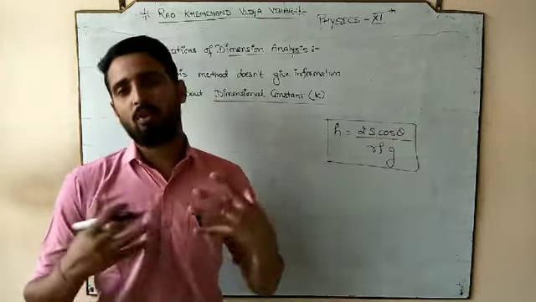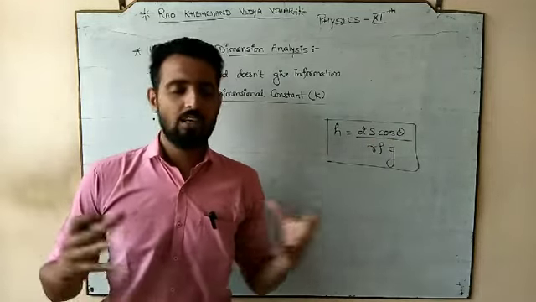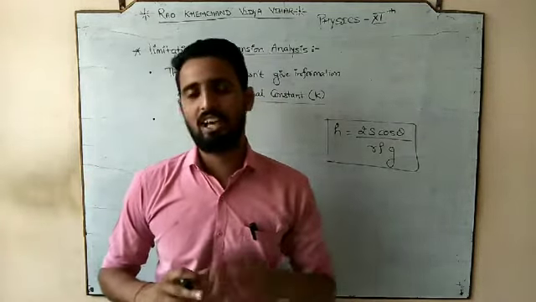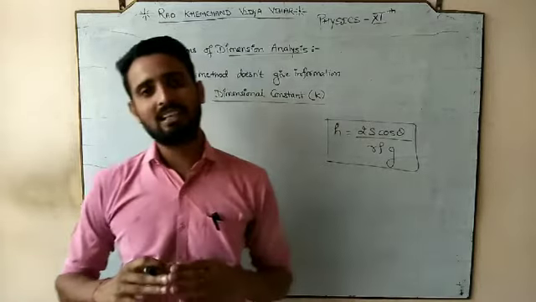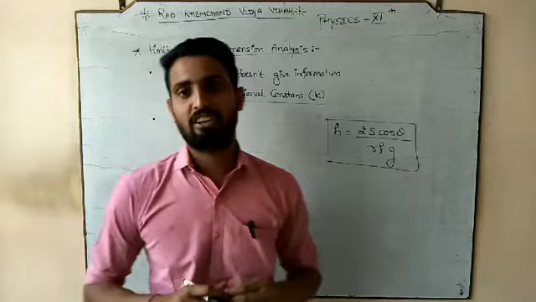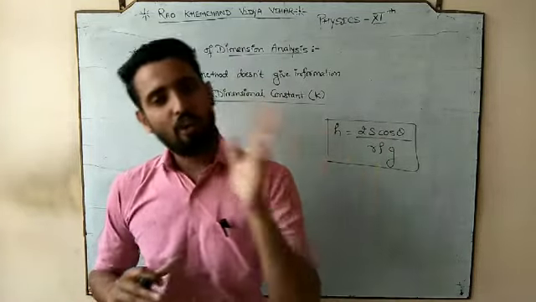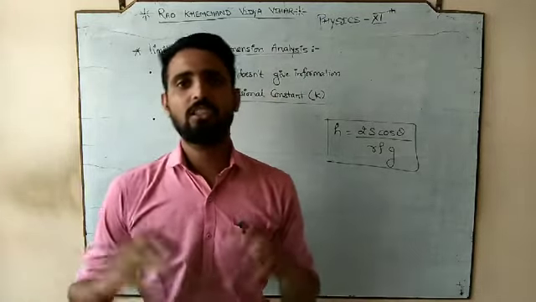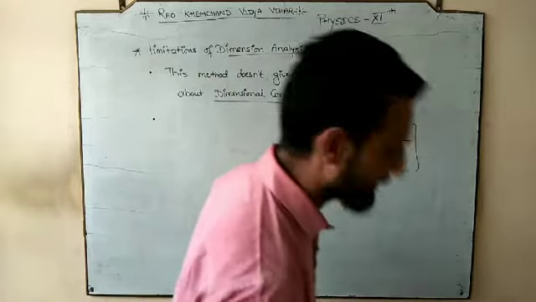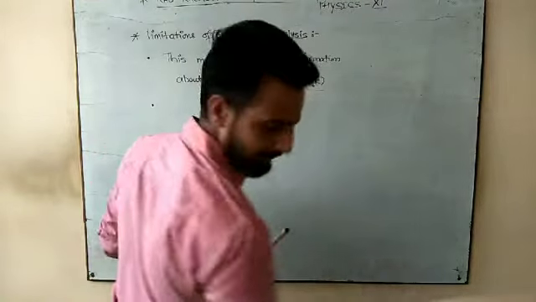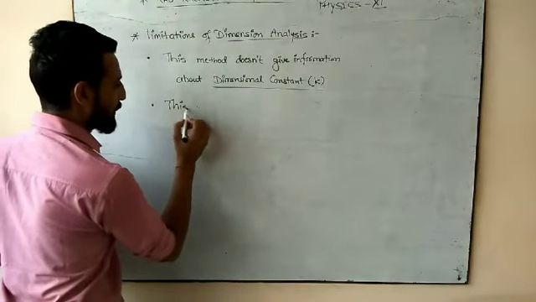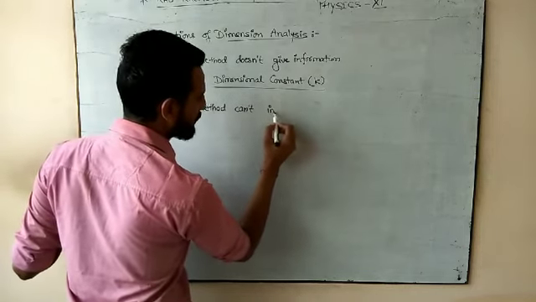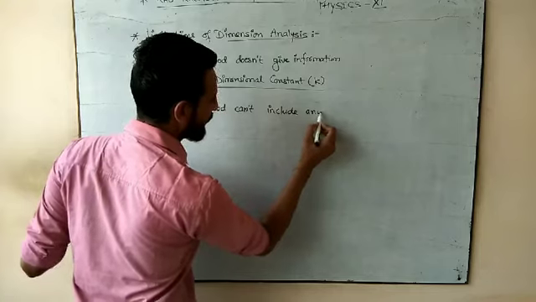And if there is a trigonometry function, we are unable to obtain that relation, because in the dimension formula we cannot obtain a trigonometry function. All trigonometry functions, whether sine, cosine, or tangent, are dimensionless. And if they are dimensionless, at the end we can't obtain a relation by using the dimension concept. So what is the second limitation that we have? That this method can't include any trigonometry function.